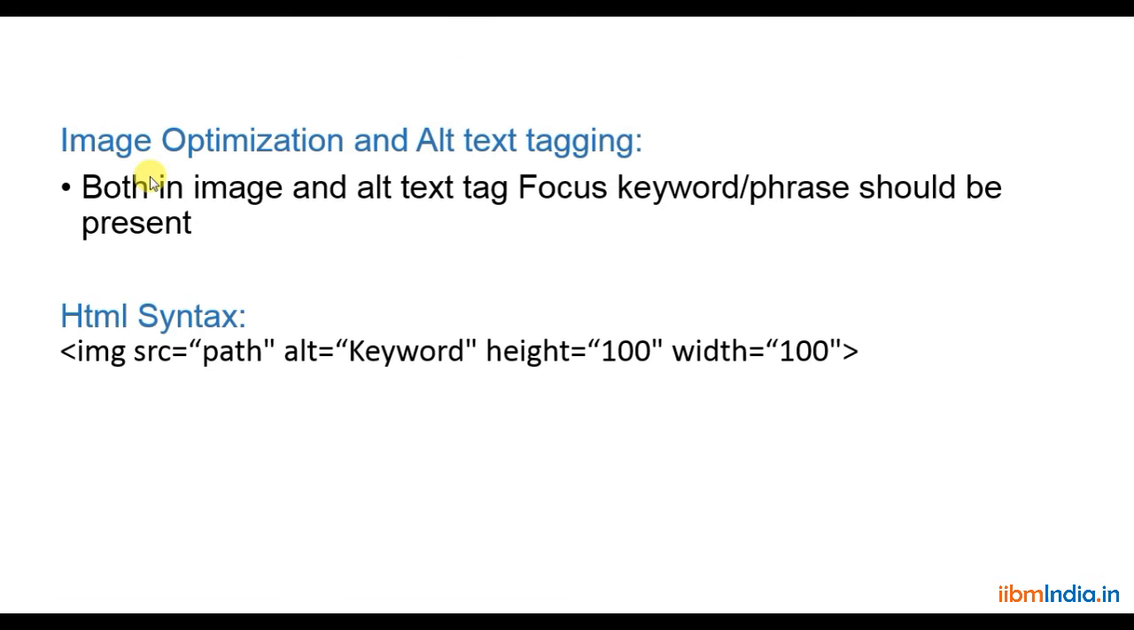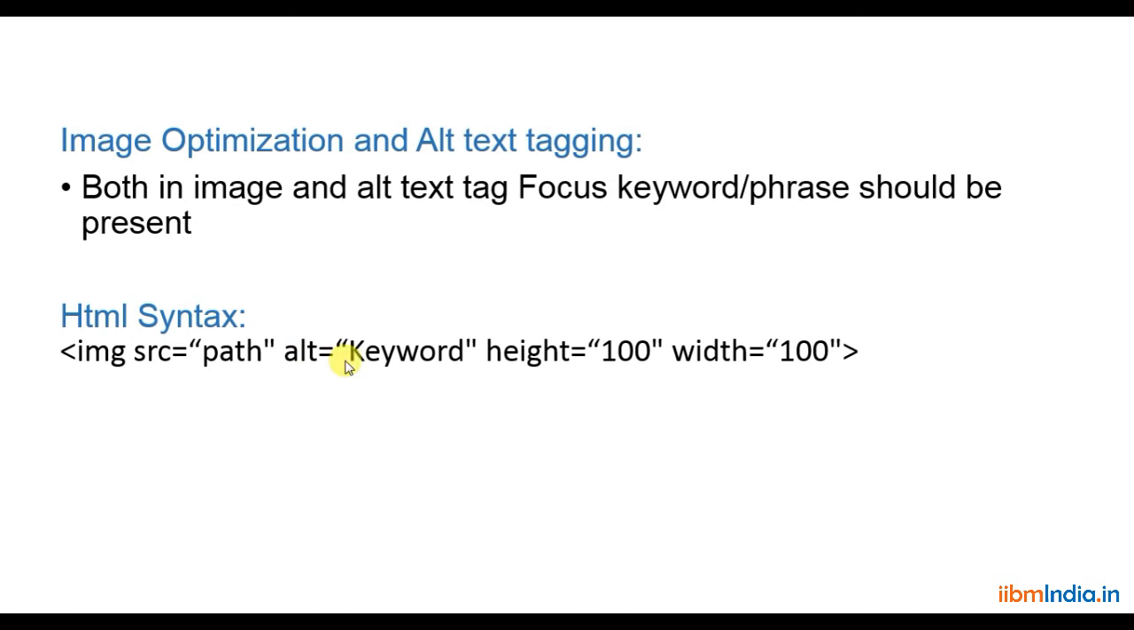So for image optimization, we need to optimize the image also. How to optimize is about this. Both in the image and the alternate text tagging, the focus keyword or focus key phrase should be present. This is the HTML syntax: img src equal to path. Here the path is nothing but from where you have taken that particular image. That is called the path.